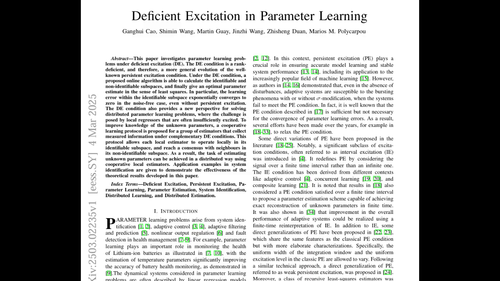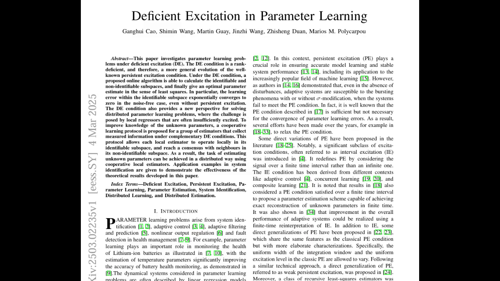But here's where the paper gets really interesting. It's not just about identifying these deficiencies, it's about what systems do to overcome them. The paper introduces algorithms that help systems figure out what they can and cannot learn accurately, even if they don't know beforehand how deficient their data is. So the system is basically saying, I know I'm missing some information here, but I'm going to make the best of what I've got. Yes, that's pretty impressive.